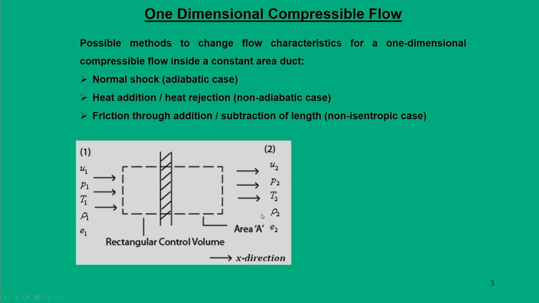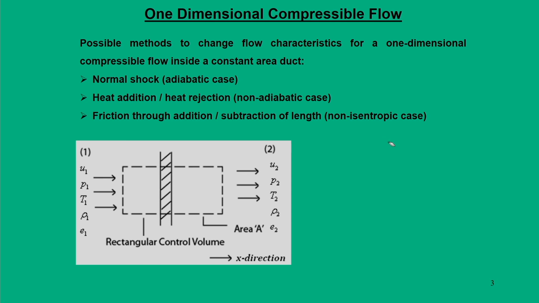In the beginning of this one dimensional flow analysis, we introduced a constant area duct, and we said there are three possible ways in which the flow properties from upstream and downstream conditions can be altered. The first approach is a normal shock, and in fact it is an adiabatic duct.